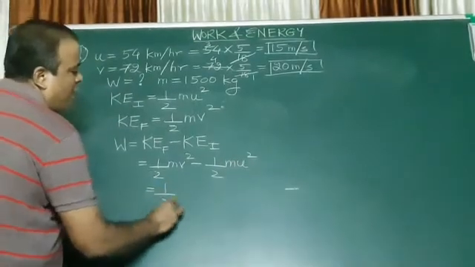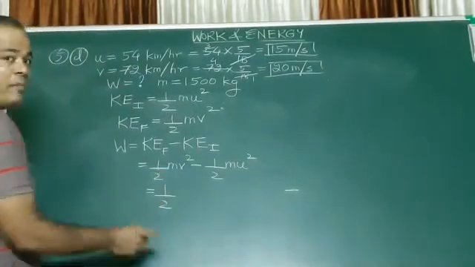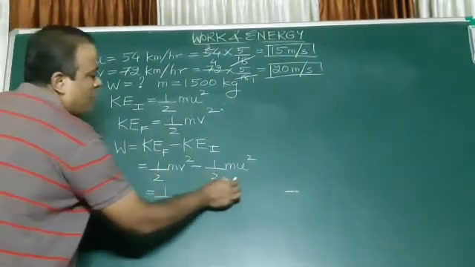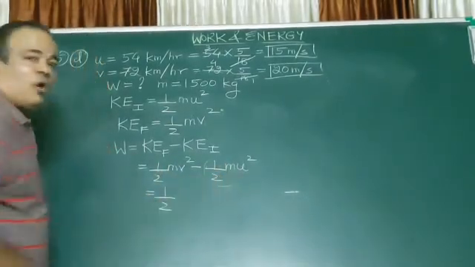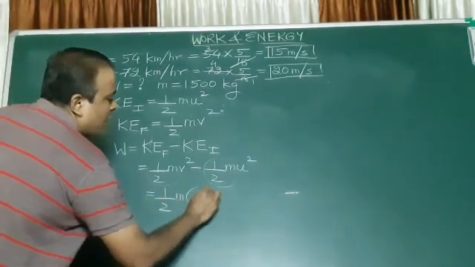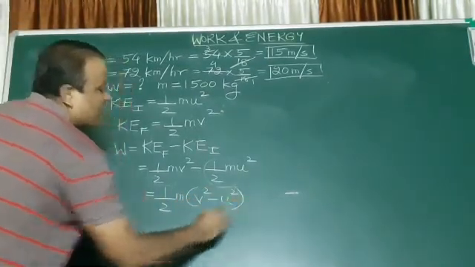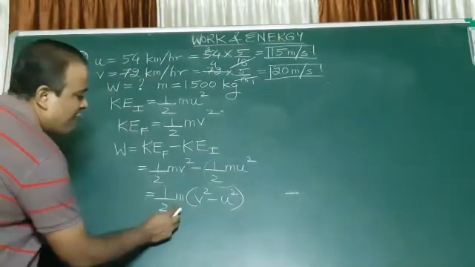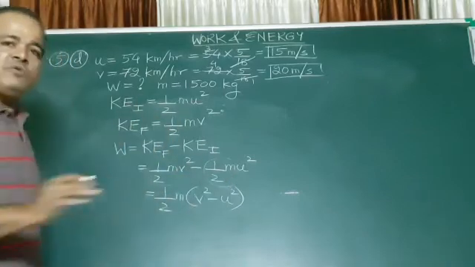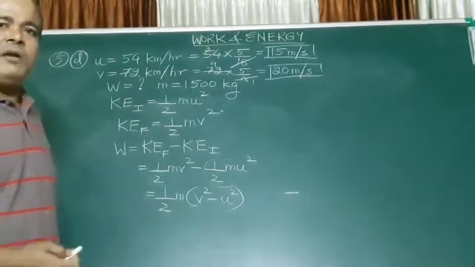Now what is common to both of them? Half m is common. So take half m common and open the brackets: v square minus u square. Half m into v square is half mv square, half m into u square is half mu square. It is the distributive property.